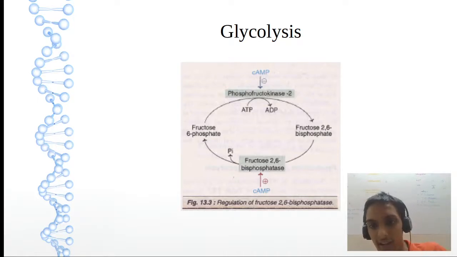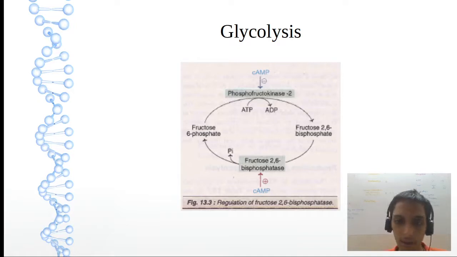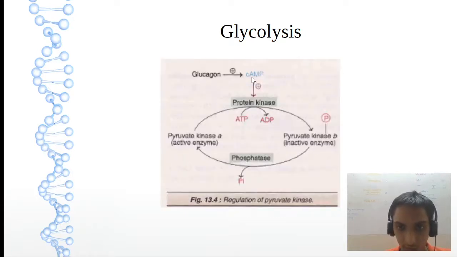Important is only one number here, that is 2. So the forward reaction is phosphorylation. We are adding an extra phosphate. It is inhibited by cyclic AMP. The reverse will be the opposite. I said for forward, the backward reaction will be opposite.